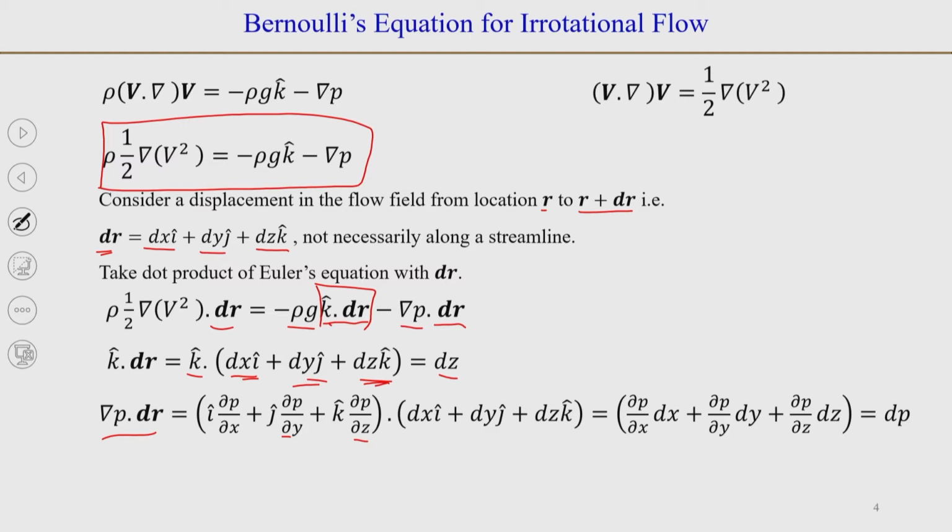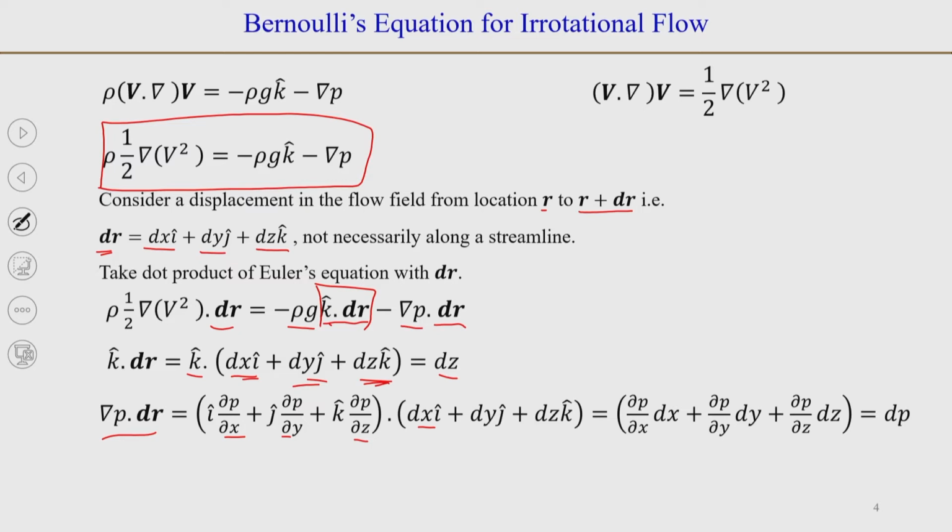When you take the dot product, you will get dou p by dou x dx plus dou p by dou y dy plus dou p by dou z dz, because only the corresponding terms, the i and i terms, the j and j terms, and the k and k terms, give non-zero values.